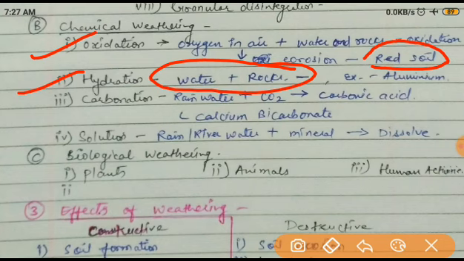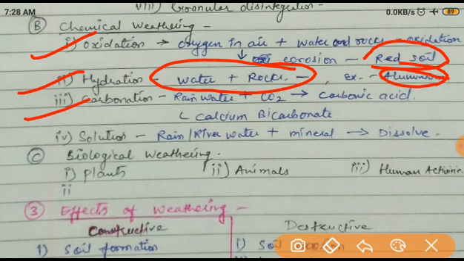Okay, or making it hydration. So just like in the example of aluminum, when it comes in contact with water, it automatically absorbs it. It absorbs water and starts corroding. We can say corrosion, but not actually corrosion. The small layer of aluminum oxide is removed automatically when it comes in contact with water. If you have seen some aluminum utensils at your home, they start automatically corroding. Okay, so it is called hydration.